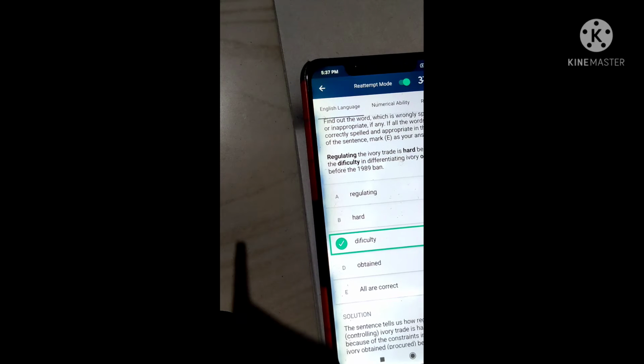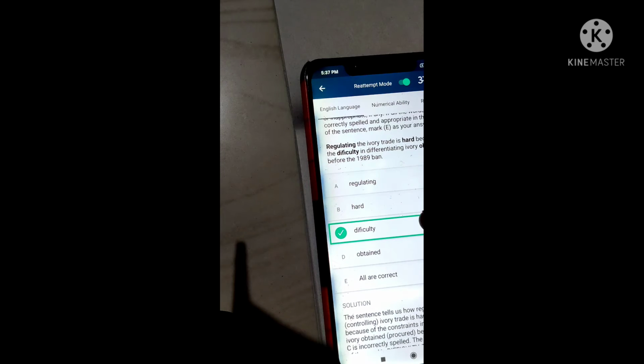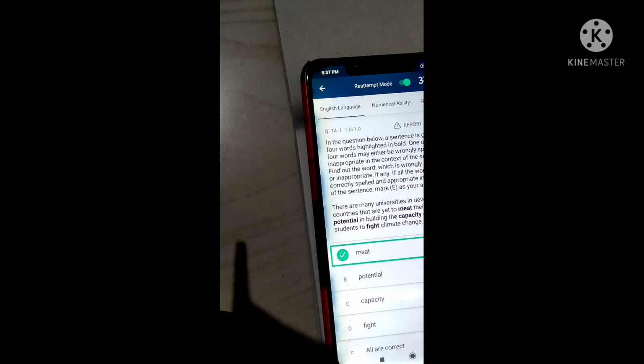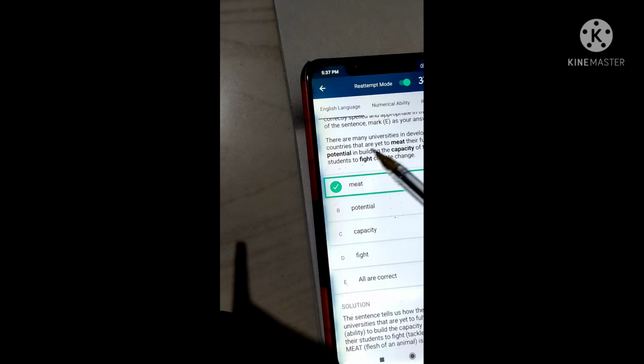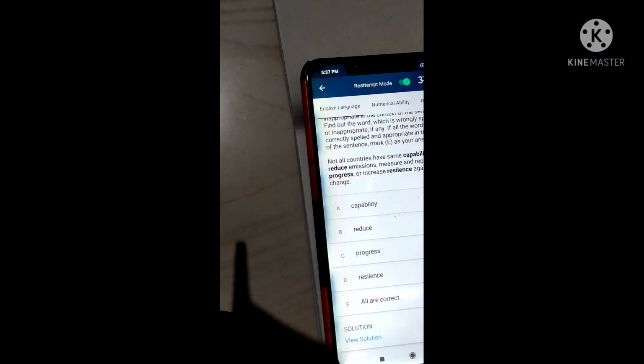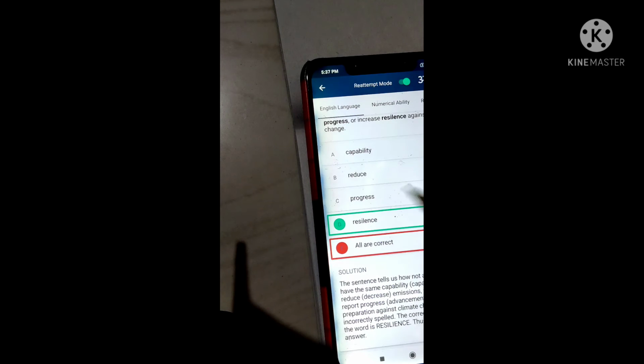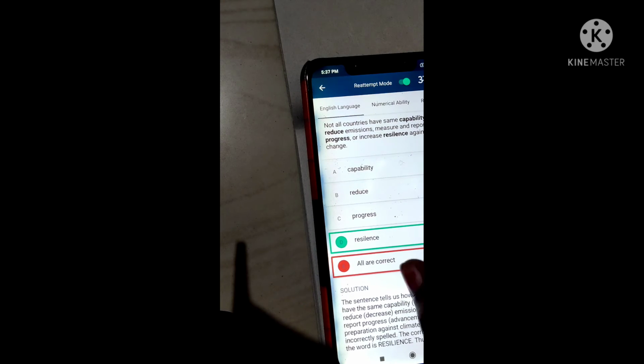Next, these are the inappropriate or wrongly spelled words. So here we clearly say that regulating is correct, hard is correct, and difficulty is wrong because DIFF is present. And next, there are many universities in developing and decided to meet, means meet, MEAT is no sense case because it's unnecessary words. So meet, MEET is the correct form. And in this I thought first it's resilience, but I put the option all are correct. So the option was resilience, LI is occurred.